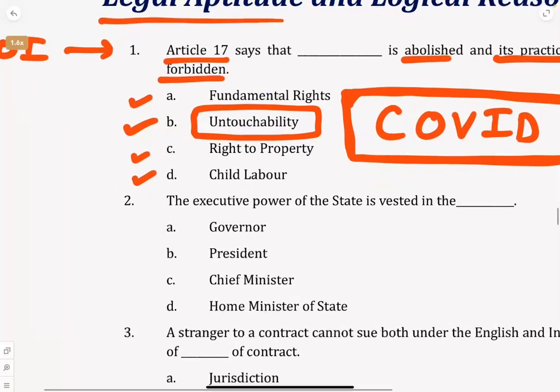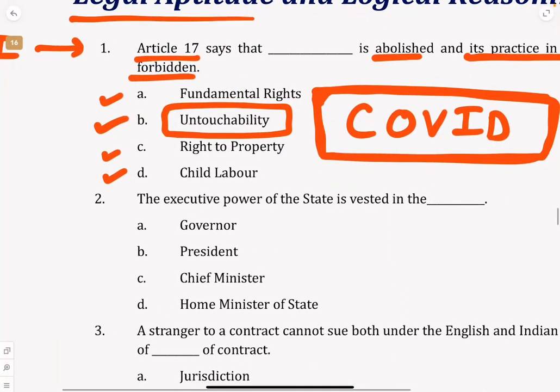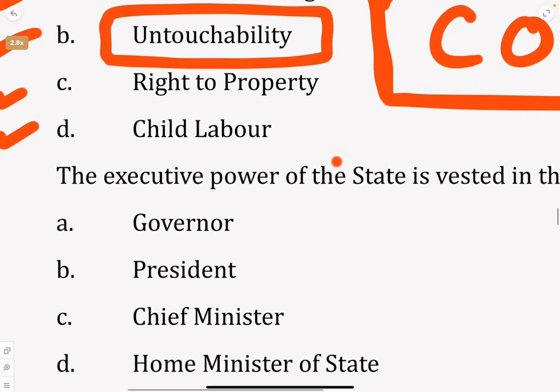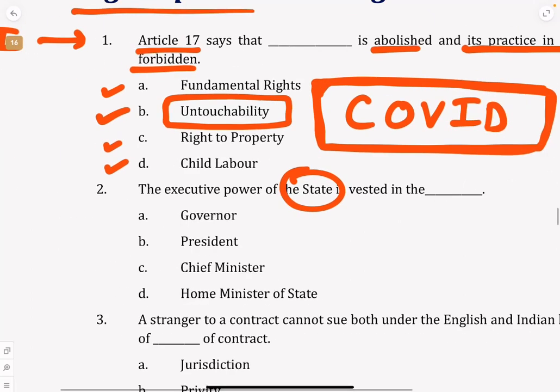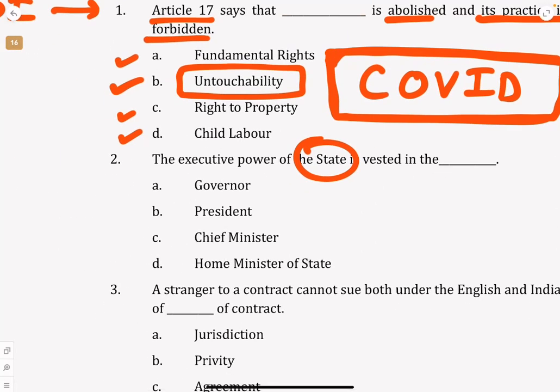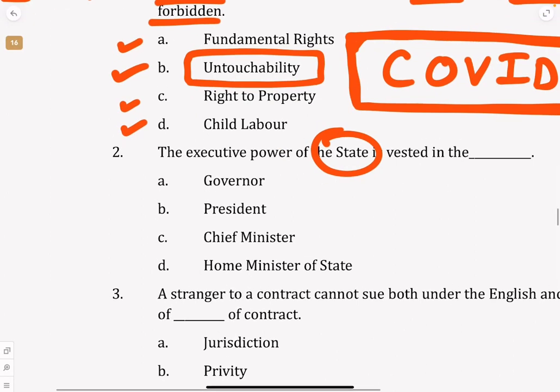Okay. Next, the executive power of the state is vested in dash. Executive power of the state, executive power of the center, that is the executive. At the central government level, it is the president. But now, is it the chief minister? No. Chief minister is the legislature or the legislative head.